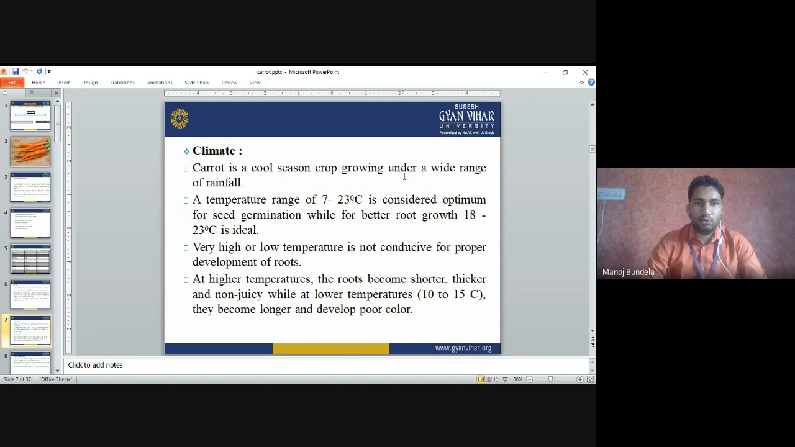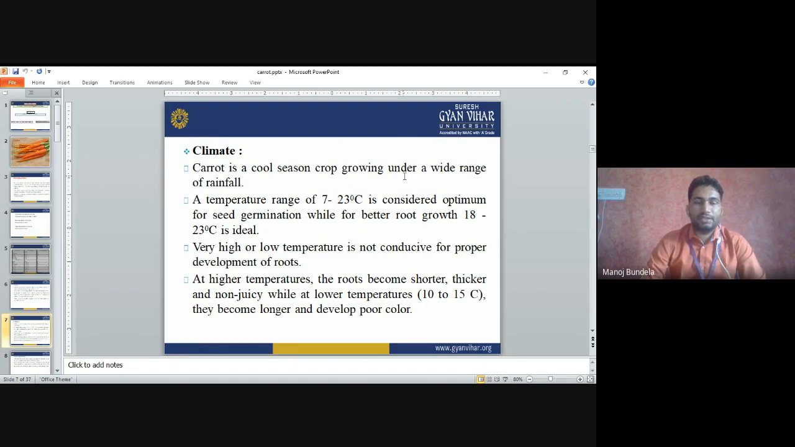Climate: carrot is a cool season crop growing under a wide range of rainfall. A temperature range of 7 to 23 degrees centigrade is considered optimum for seed germination, while for better root growth, 18 to 23 degrees centigrade is ideal. Very high or very low temperature is not conducive for the proper development of roots.